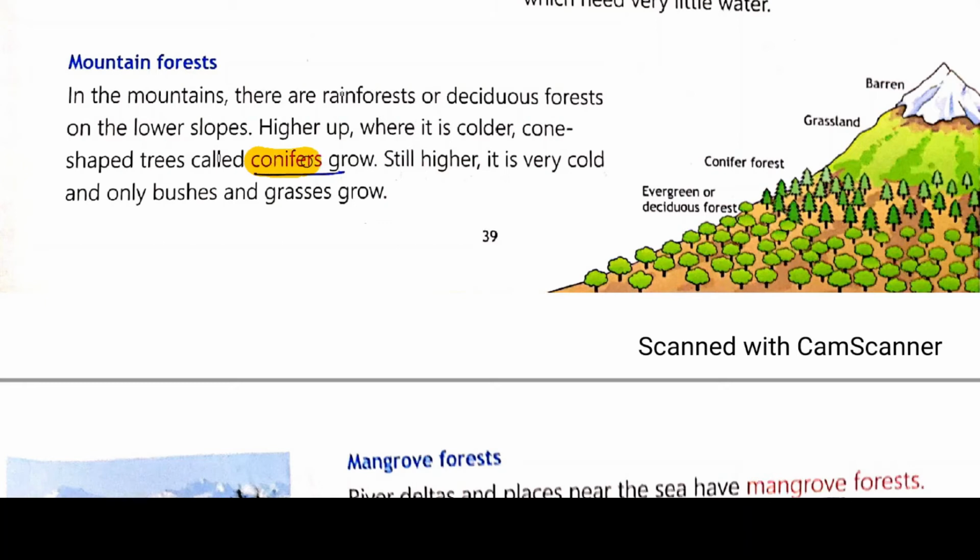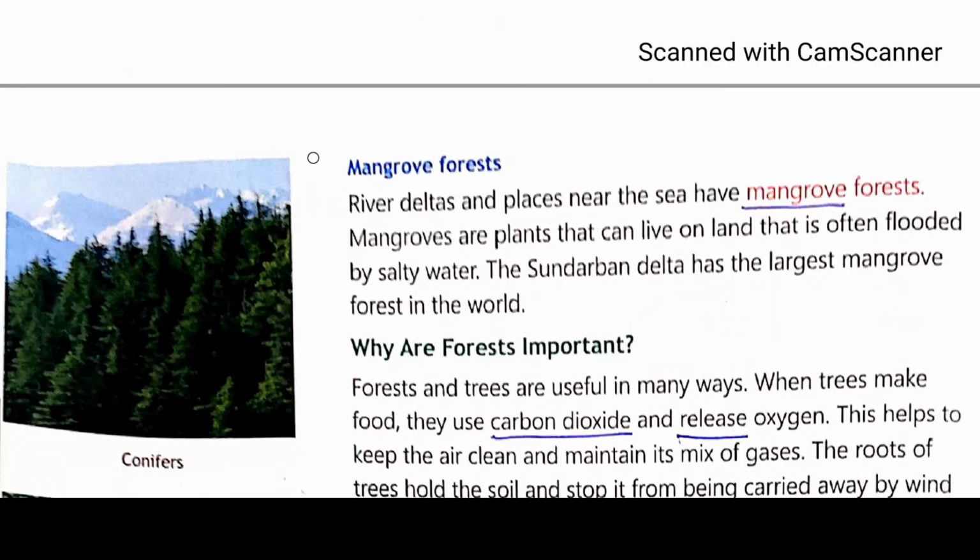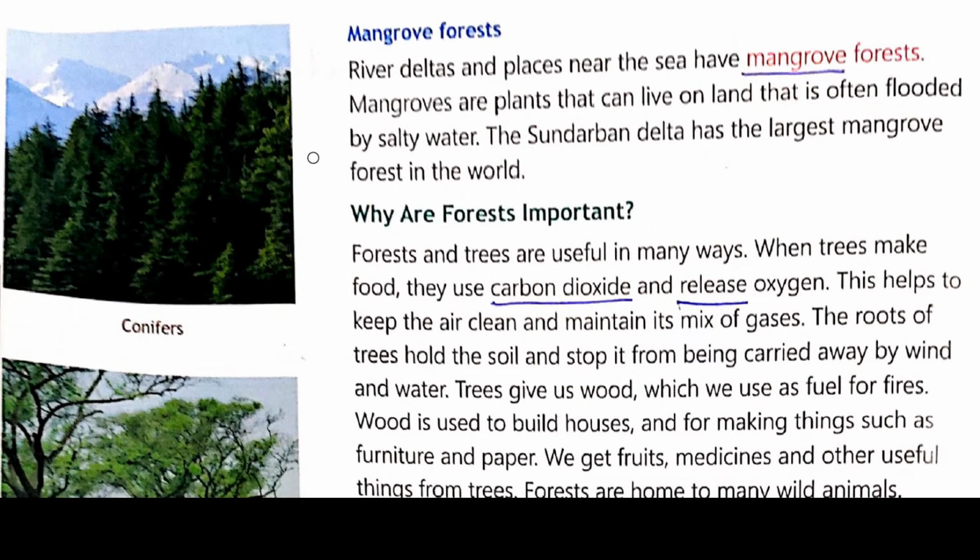Now we will discuss the last one, that is mangrove forest. So what is mangrove forest? River deltas and places near the sea have this type of forest called mangrove forest. Mangroves are plants that can live on land that is often flooded by salty water. So these types of plants can live only on land that is often flooded by salty water.